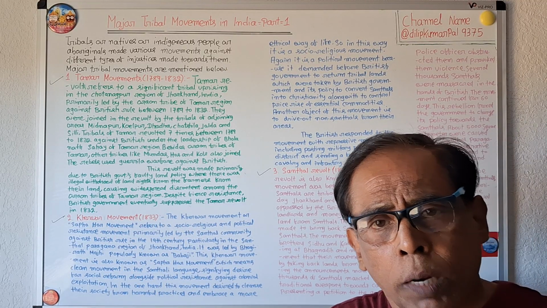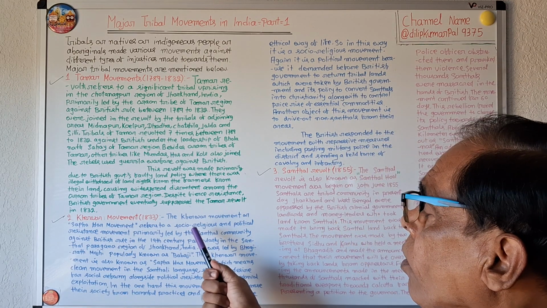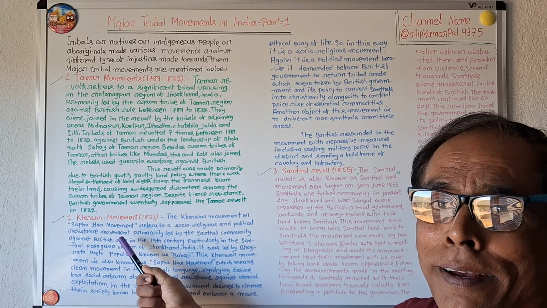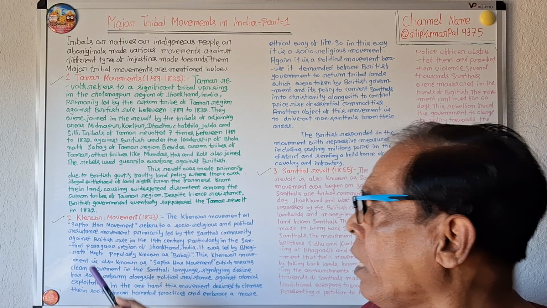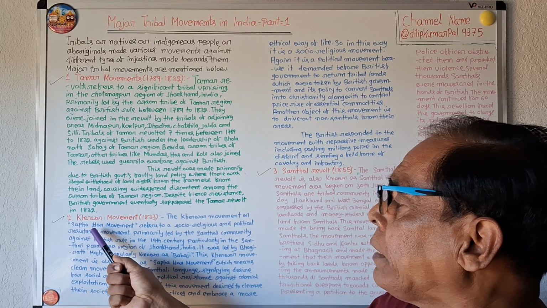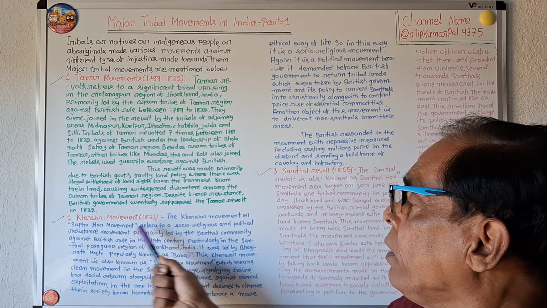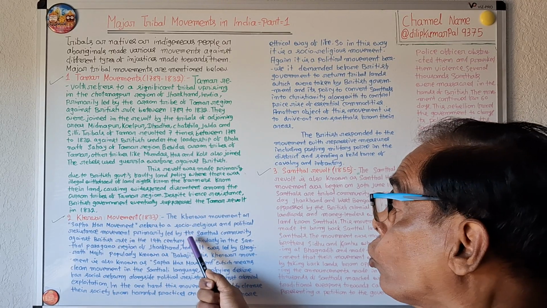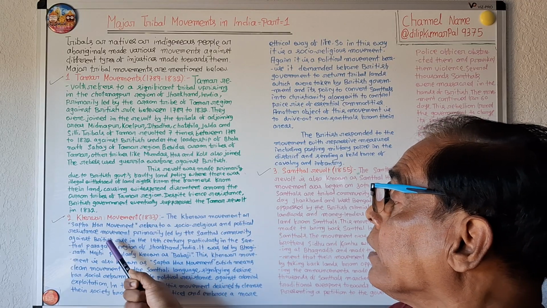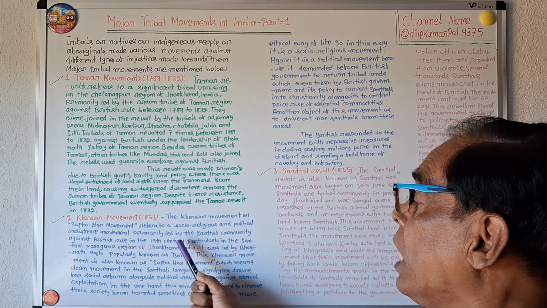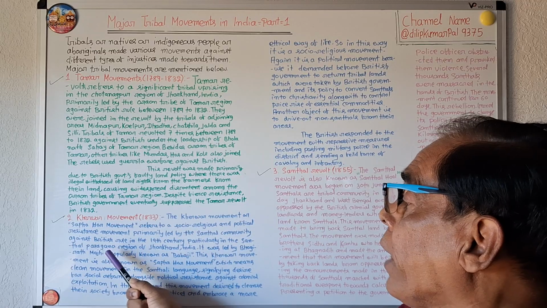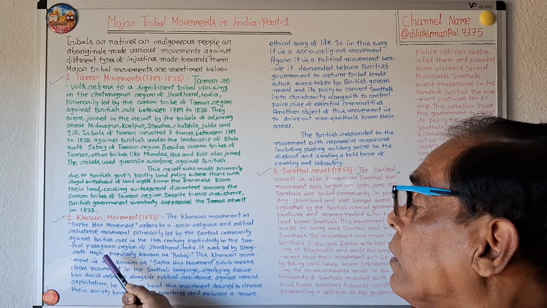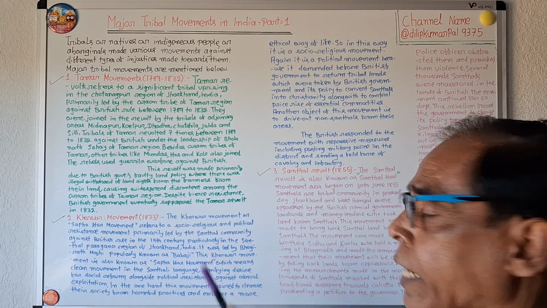What is the Kherwar movement, 1833? The Kherwar movement, or Safa-Hor movement, refers to a socio-religious and political resistance movement primarily led by the Santhal community against the British rule in the 19th century, particularly in the Santhal Pargana region of Jharkhand, India.